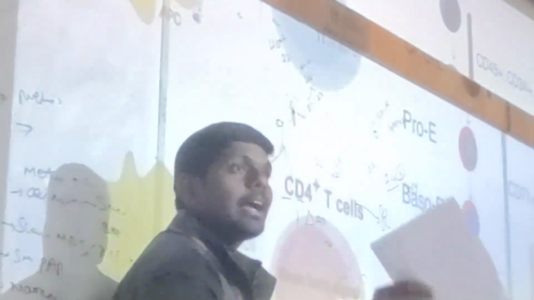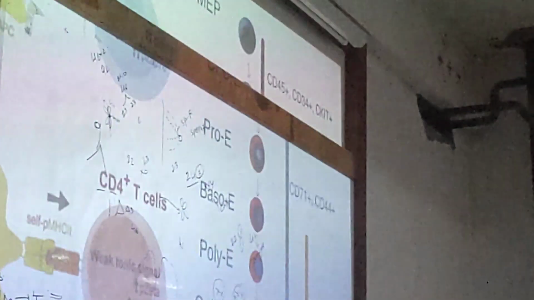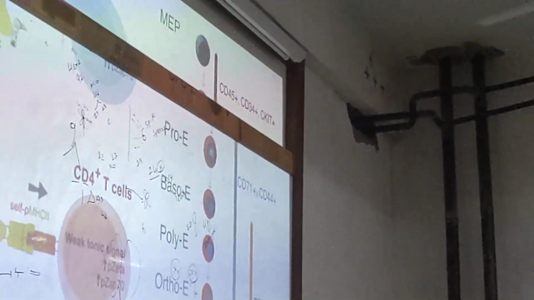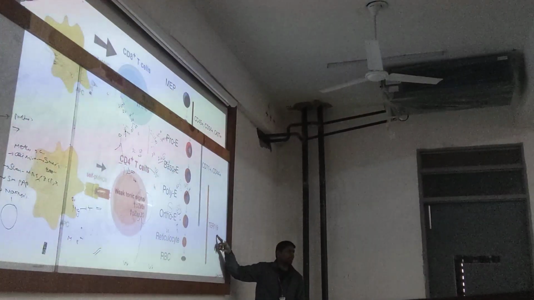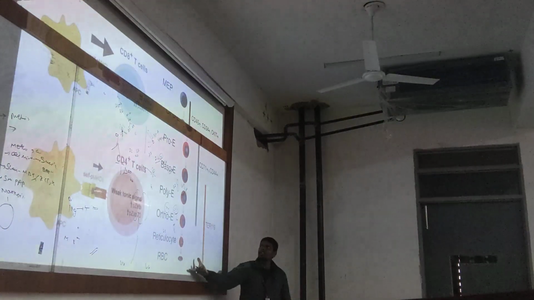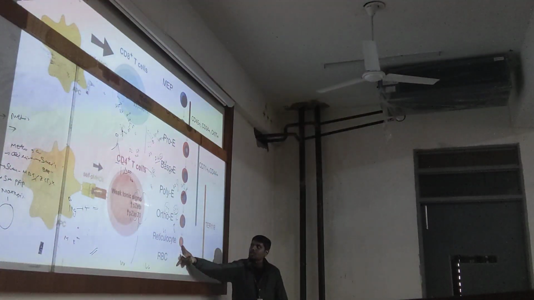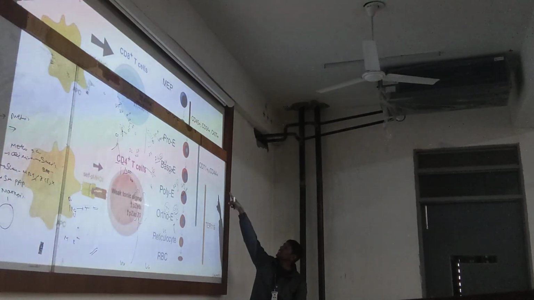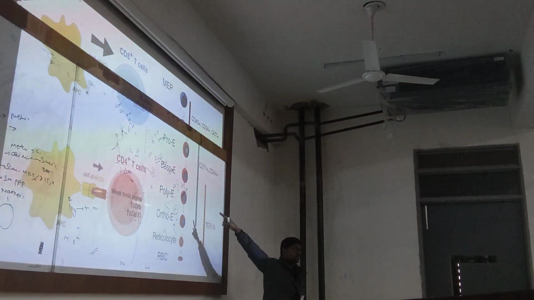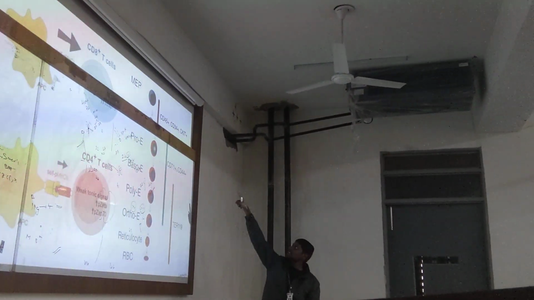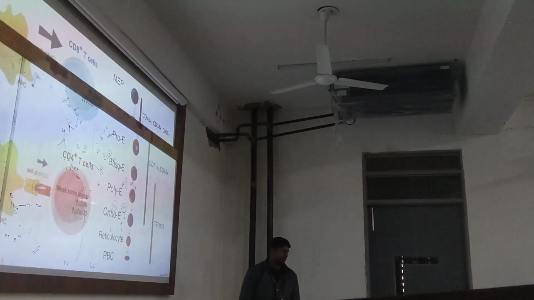Each and every cell has its own markers. That is the conclusion. One example: a matured red blood cell has a surface marker called TER119. TER119, I don't know the full form, is the surface marker for RBC and reticulocyte, whereas CD71 and CD44 mark earlier stages of red blood cells. To study the stage of the red blood cell, the ideal candidates are these markers.